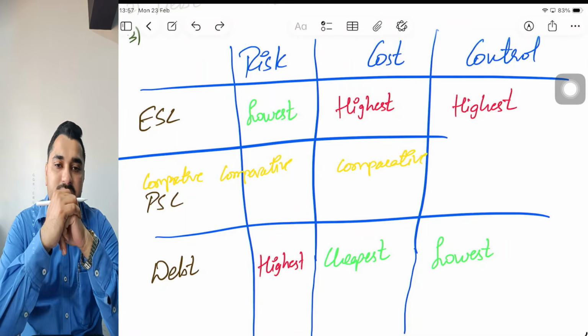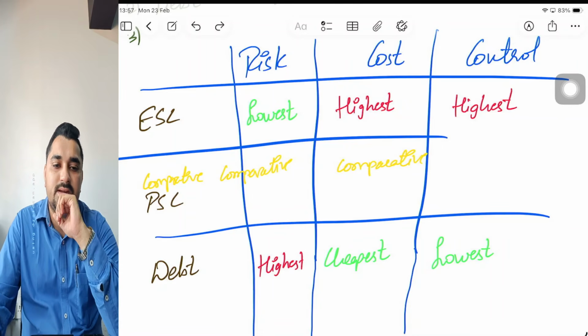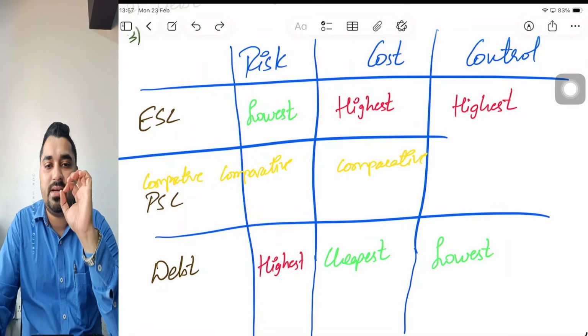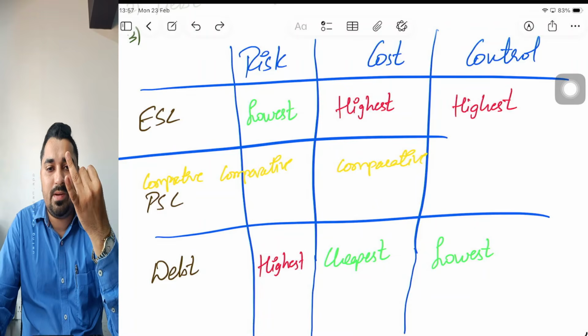So because of these two reasons, from risk perspective, which is a riskier source of finance, debt is always riskier source of finance. Why? Because of fixed financial commitment. Fixed financial commitment in terms of what? In terms of two things: repayment of the principal amount and payment of interest.